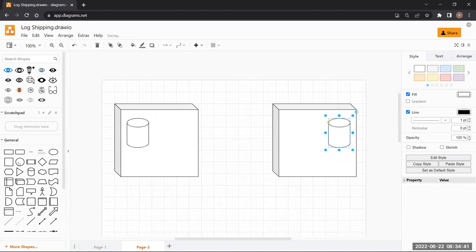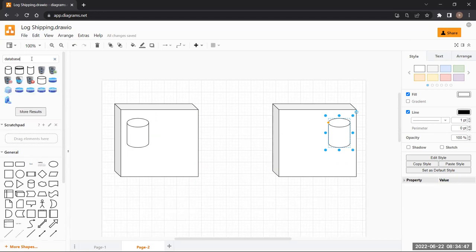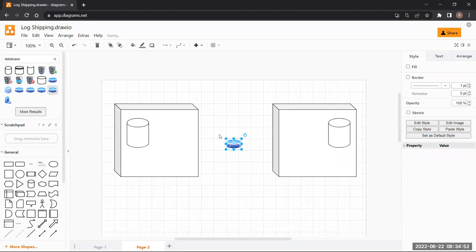Let me take data. I'll just keep one. One database would be sufficient. You guys will understand, right? One database would be okay.